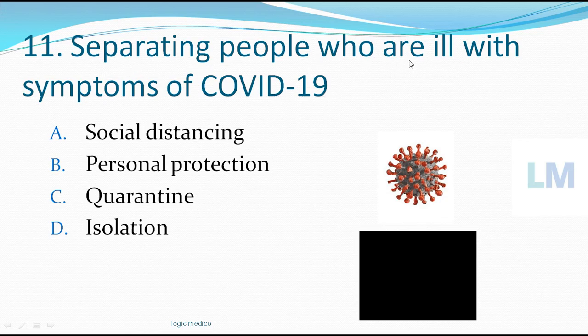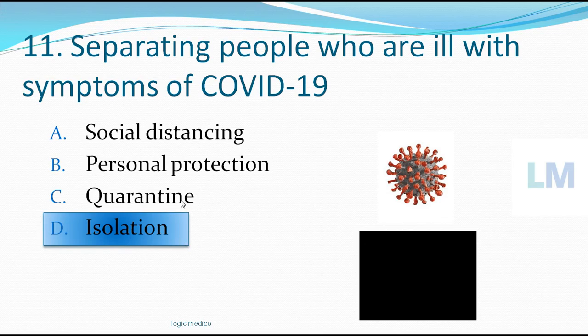Why do we separate such people? In order to prevent the spread of infection to other people. This separation has to be done in the hospital in a ward called the isolation ward. It's called the COVID-19 isolation ward. So option D is the correct answer. We have to isolate the patient from the rest of the community so that they don't spread the infection to others when they are COVID-19 positive or ill with COVID-19. So that is called isolation.